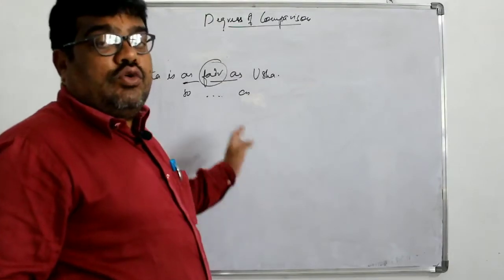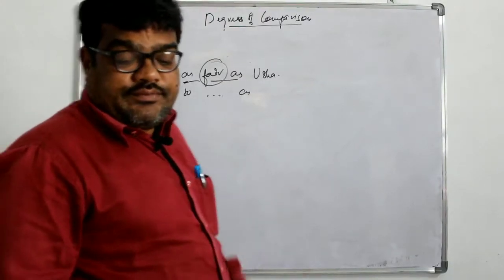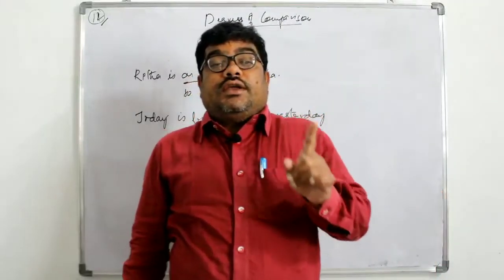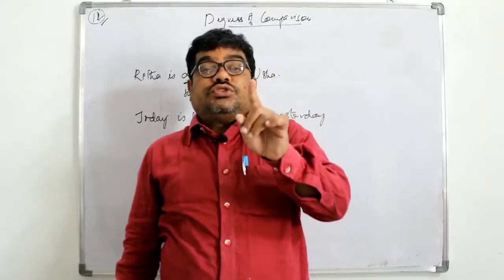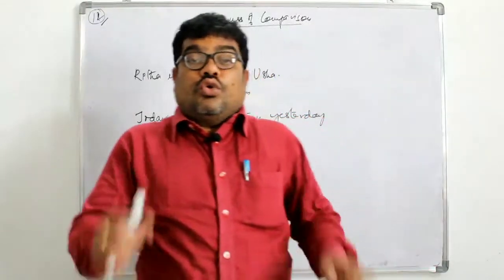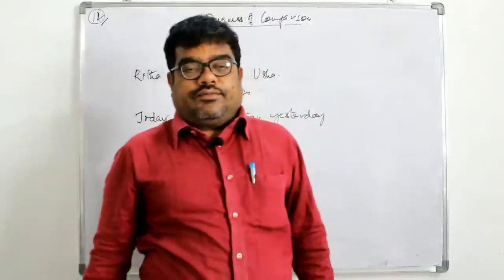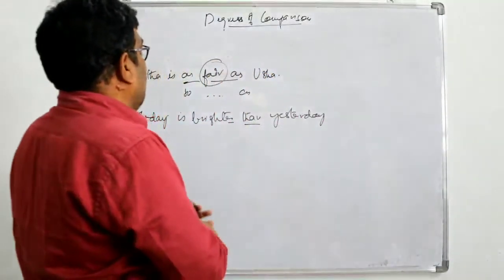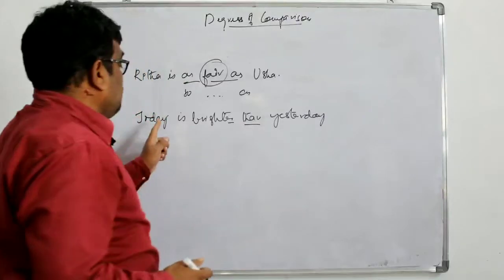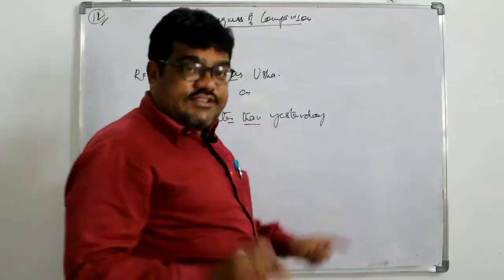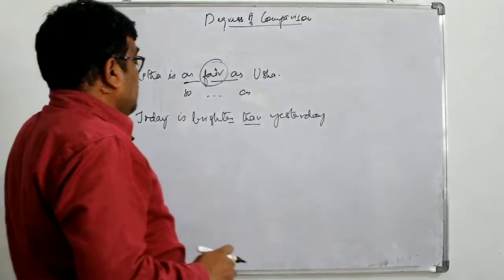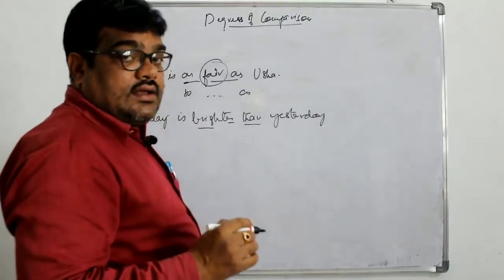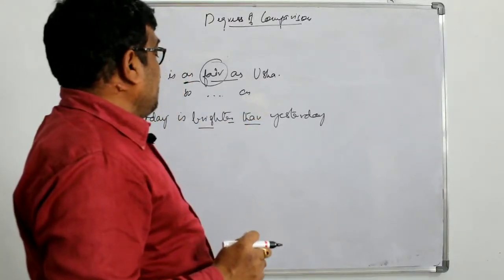Now we will try to know what is comparative degree. In comparative degree of comparison, we compare two things or two persons who are unequal. What we do in the adjective is we add er. For example, you see this, today is brighter than yesterday. Here I have used er in comparative degree.